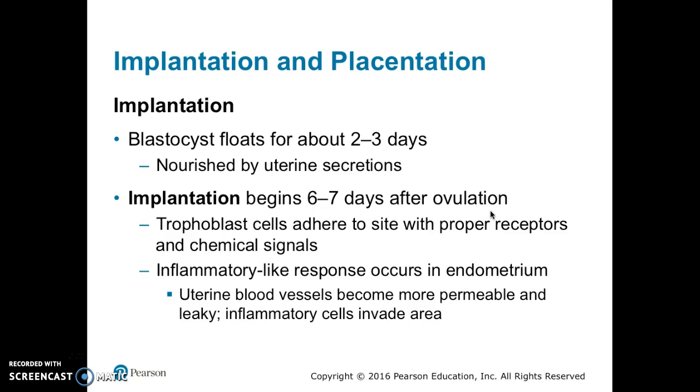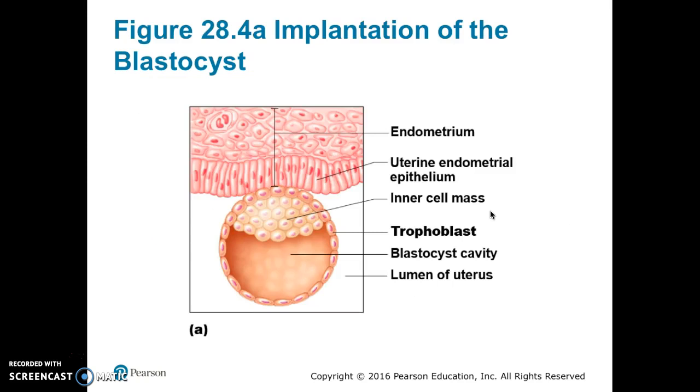The blastocyst floats around for about 2 to 3 days, and it's nourished by the uterine secretions. Implantation begins 6 to 7 days after ovulation. The trophoblast cells adhere to the site where proper receptors and chemical signals are found. An inflammatory-like response occurs in the endometrium. The uterine blood vessels become more permeable and leaky, and inflammatory cells invade the area.